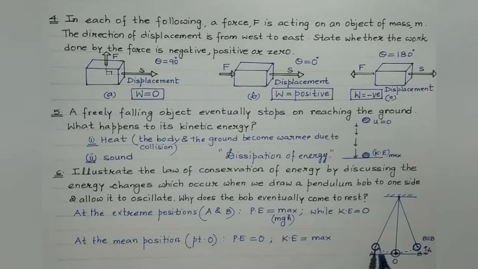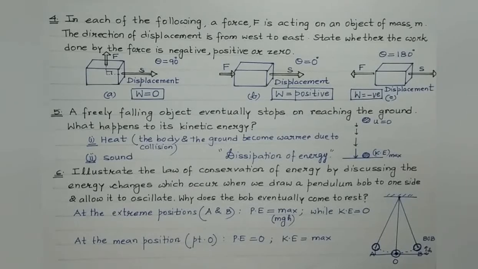So as such, it gains potential energy. And at point A, it temporarily comes to rest. So it has maximum value of potential energy and kinetic energy is 0, which we have discussed in the other extreme. So at both the extreme positions, potential energy is maximum and kinetic energy is 0. While at the mean position, kinetic energy is maximum and potential energy is 0.